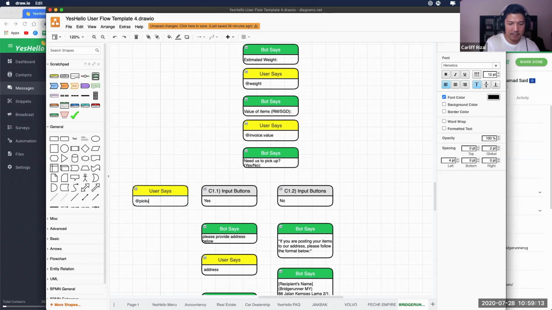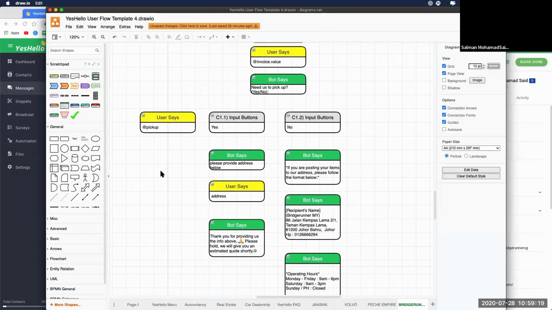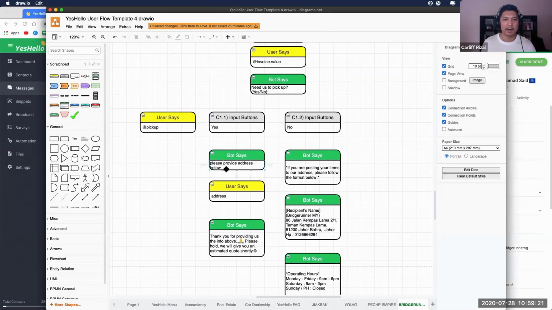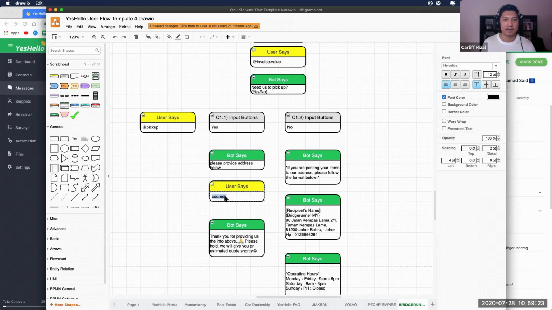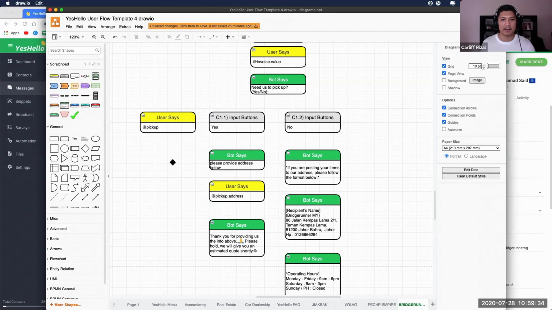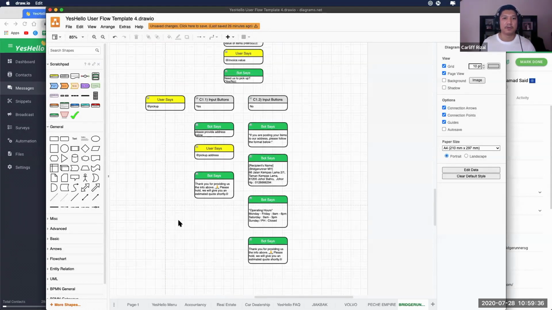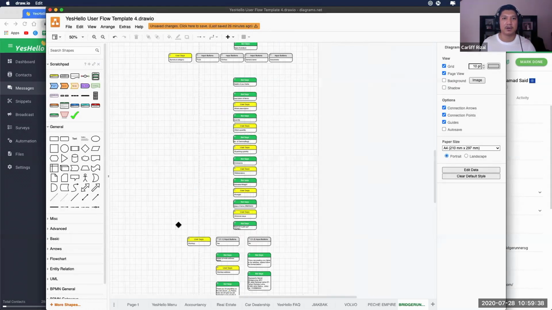At pickup. Is it okay? Pickup like that? Yeah, that's fine. So we do yes or no. And then here, please provide address below. So address, just address or how? Pickup address. Pickup address. Okay, good. At pickup dot address. Okay, thank you. Okay, great.